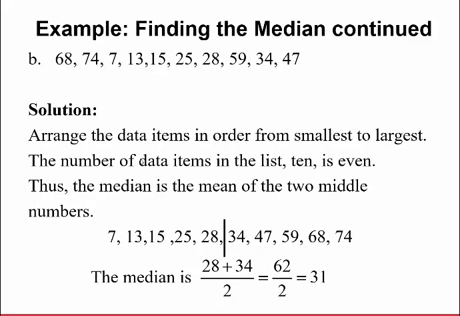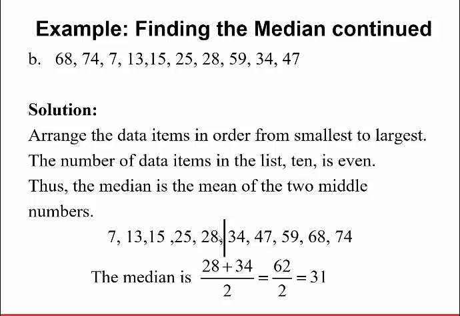Let's do this one here. So I've got find the median of all these data values, 68, 74, all the way to 47. So the first thing you're going to do is arrange the values from smallest to largest. The number in the list here is 10, so it's an even number. So you're going to find the middle two numbers. There's a couple ways you could identify the middle two numbers. You can cross off values in unison on the ends, like I'm doing with my mouse here, and then you get these two middle ones.